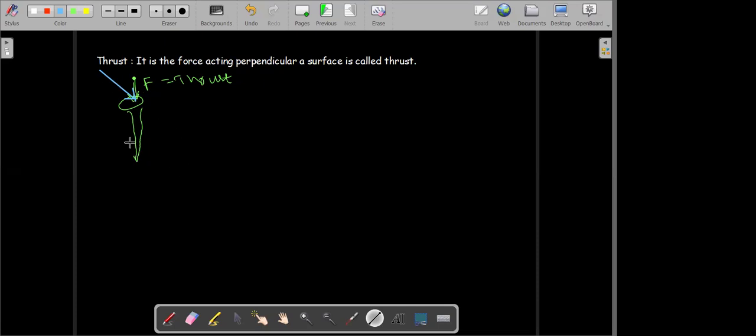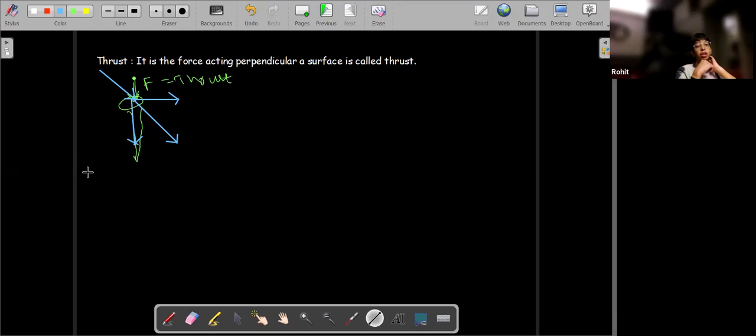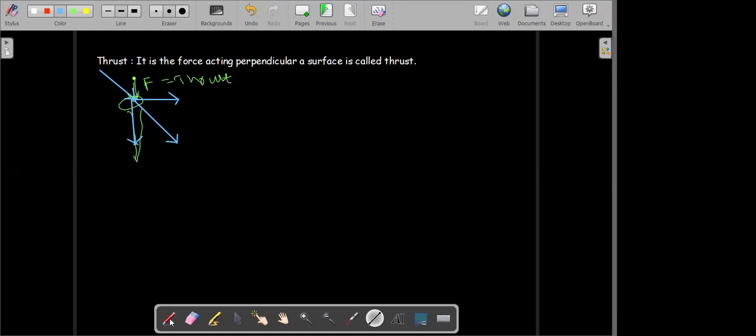If we consider the force acting in this direction, I can assume this force to be made up of two parts, a part acting parallel and a part acting perpendicular. The part of the force which acts perpendicular to the surface, only that force we call the thrust. Got it?